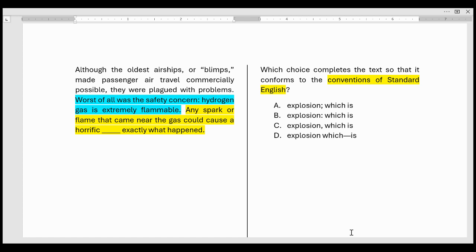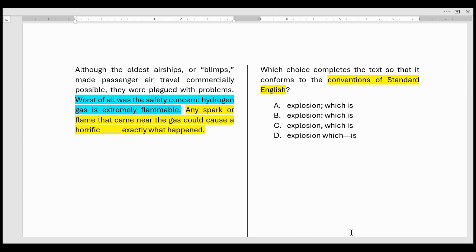It says, although the oldest airships or blimps made passenger air travel commercially possible, they were plagued with problems. First of all, was the safety concern. Hydrogen gas is extremely flammable. Any spark or flame that came near the gas could cause a horrific explosion, which is exactly what happened. Now, the question reads, which choice completes the text so that it conforms to the conventions of standard English?